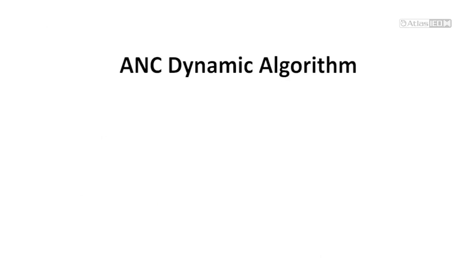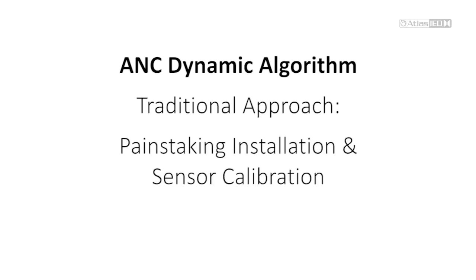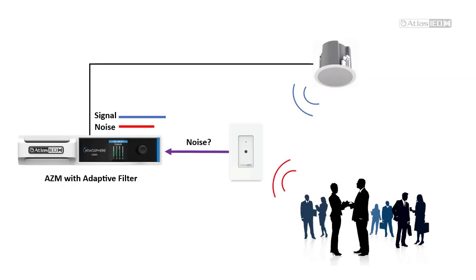Because ANC is a dynamic algorithm which responds to changes in the environment, it has traditionally required very careful installation and calibration in order to perform as expected. This is a painstaking and error-prone effort and is sensitive to changes in audio content and levels. Our new ANC system solves this issue by using an adaptive filter, a refined DSP algorithm capable of extracting signal and noise levels from the incoming sensor levels. Since this filter is built into our product, it's already calibrated and requires no tuning.